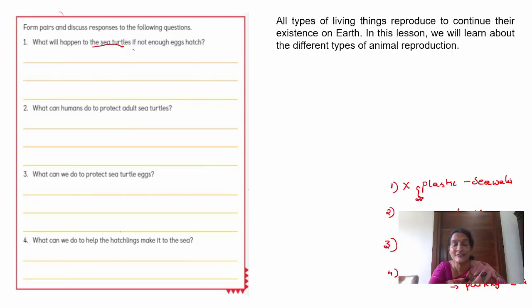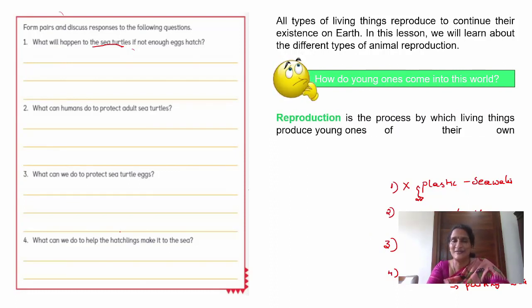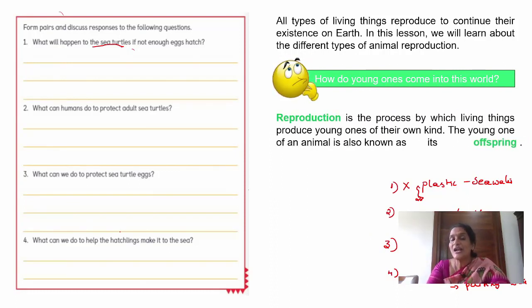So shall we learn about reproduction in different animals? How do young ones come to this world? Are you ready to learn? Young ones come to this world by a process called reproduction. Reproduction is the process by which living things produce young ones of their own kind.